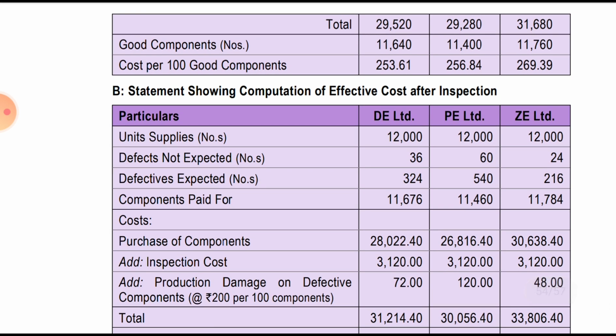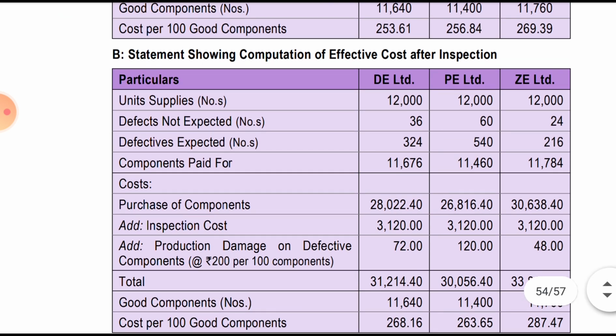This calculation was without the initial inspection. And if we install the initial inspection by incurring 26 rupees per 100 components, what would be the cost per unit in that situation? The same way, we'll write the units supplied, defects not expected. So this is the 10%. We were in all getting 360 as defects. Of that, 90% is 324 and 10% is 36. Similarly 540 and 60, 216 and 24.